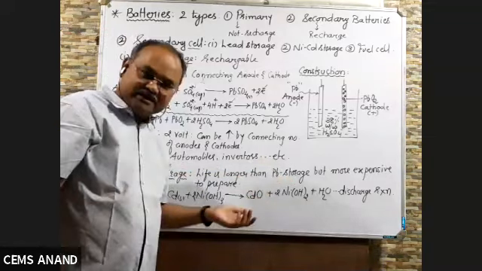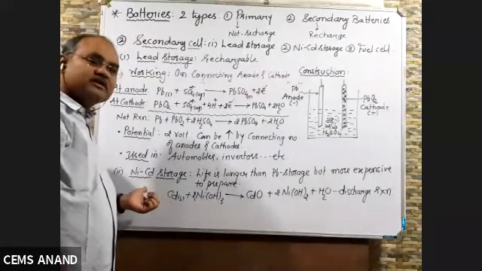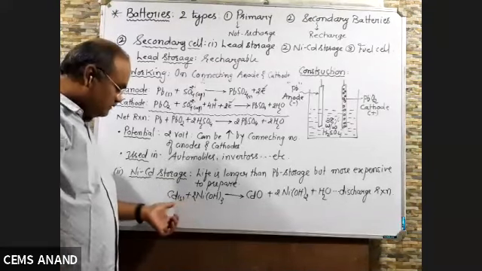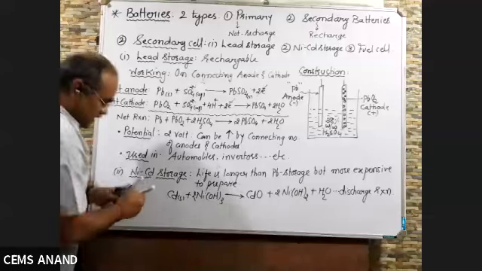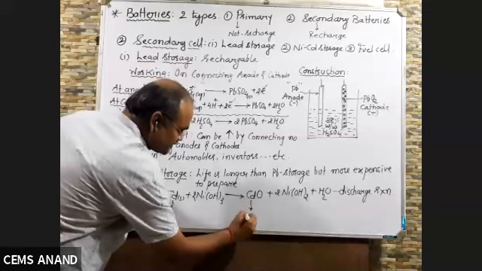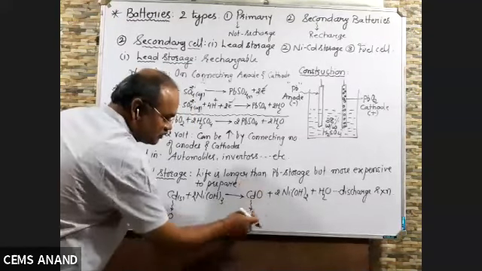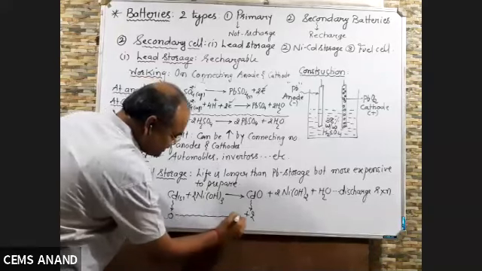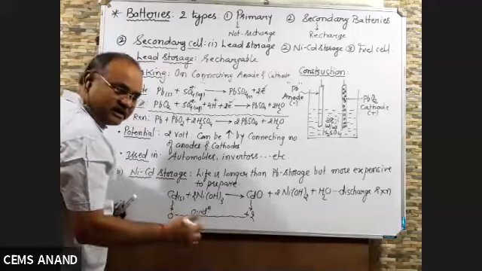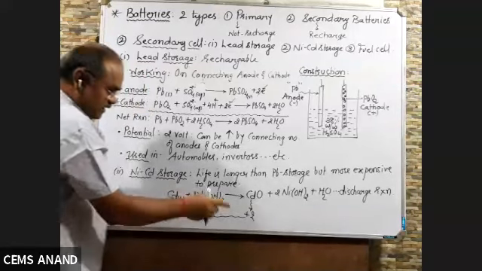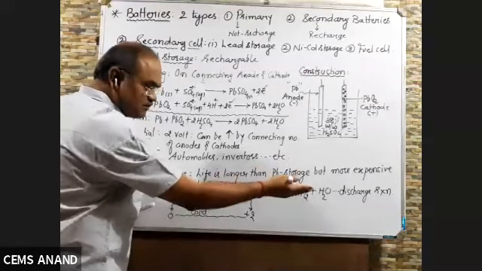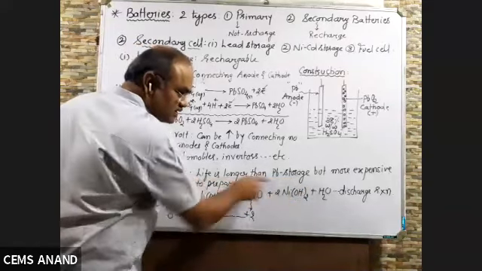But the question can be asked, what will be your anode in nickel cadmium storage cell? It is made up of cadmium. Cathode is made up of nickel. See why? Because you can see here, cadmium oxidation number is 0. Here cadmium oxidation number is +2. So oxidation takes place. And you know oxidation takes place at anode. So anode is your cadmium, right? And here you can see OH is -1 into 3, -3 will go on that side, +3. Here it is +2. So reduction is of nickel.